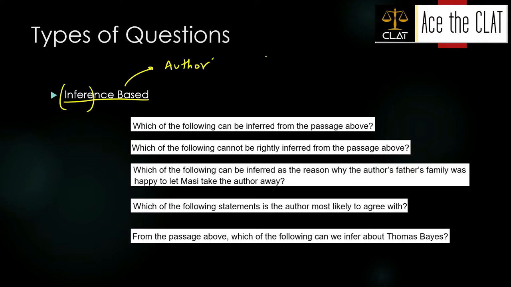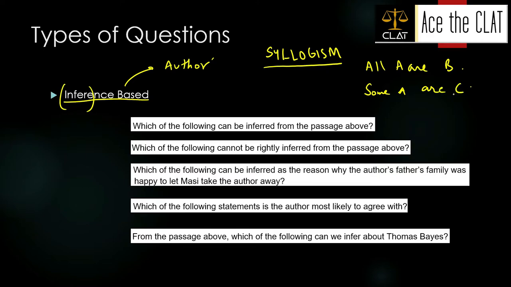Think about it like syllogisms, guys. If you watched my syllogisms video, what happens? All A are B. Suppose the author wrote all A are B. Then he said some A are C. Now what can we infer from this? What is the author's intended or unstated meaning, which is not explicit over here but is implicit?